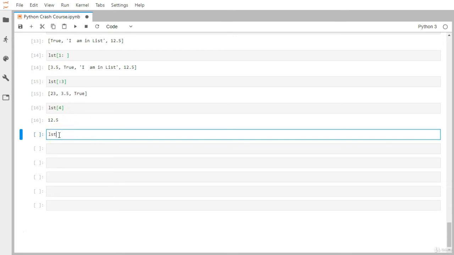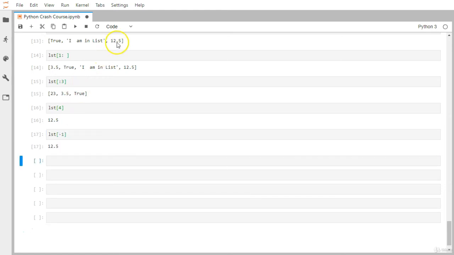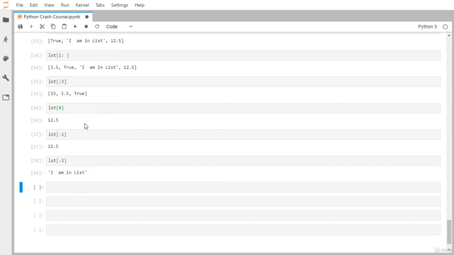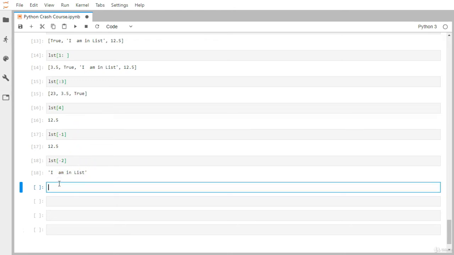You can simply use -1, which is pointing to 12.5. The same way, if you want to grab "I am in a list", you can simply use -2. So "I am in a list".